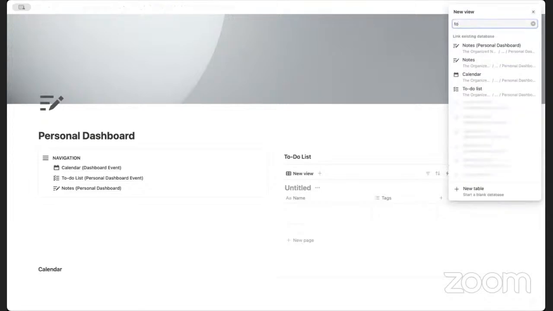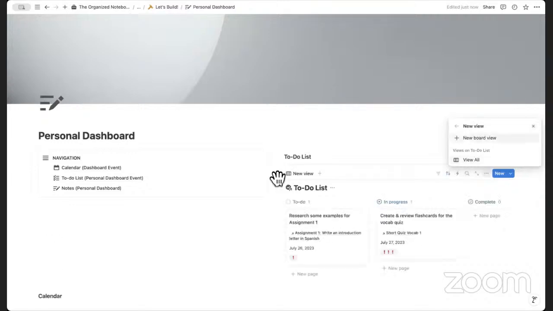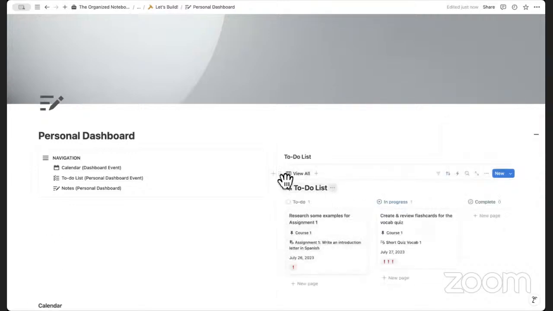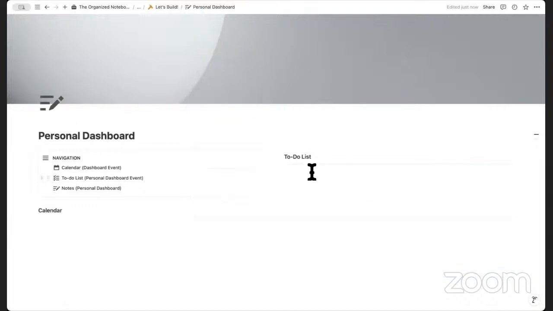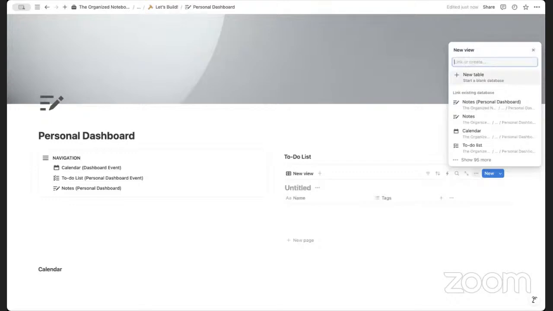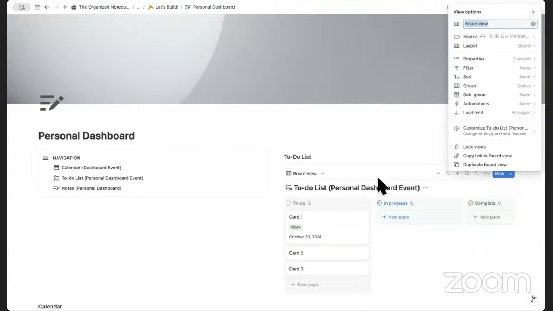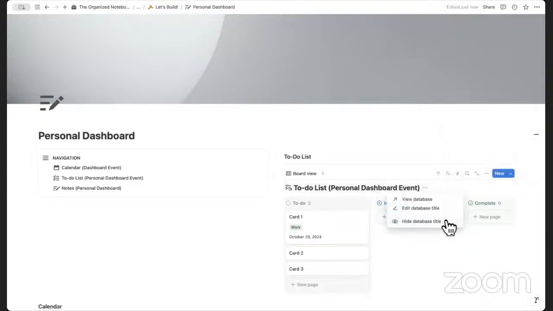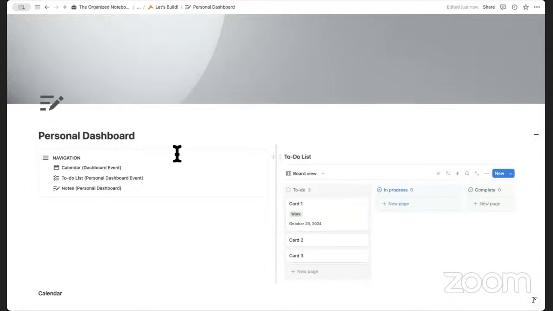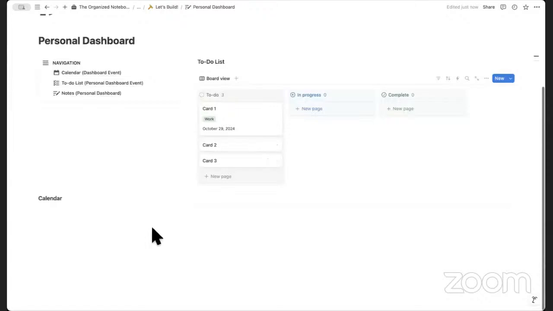So this is the to-do list, personal dashboard event. Oh, not this one. Slash linked view. And then we can go ahead and find the to-do list, personal dashboard, and in board view. And we can go ahead and hide the database title. As you can see, it's really important to know exactly what the name of that database is so that you can find it easily. So now we have our to-do list copied here.